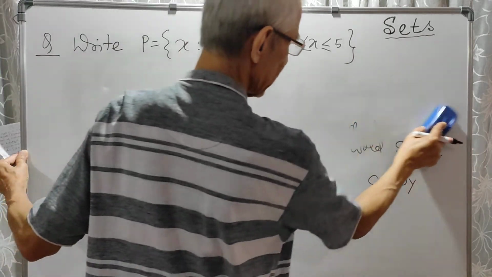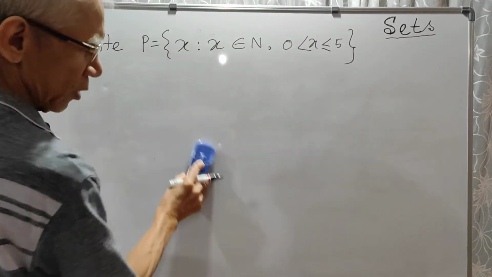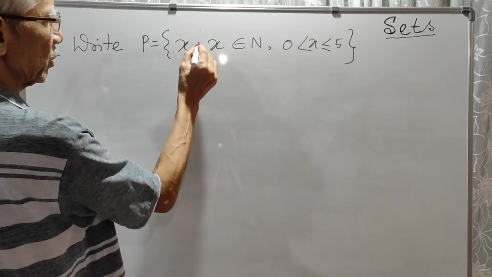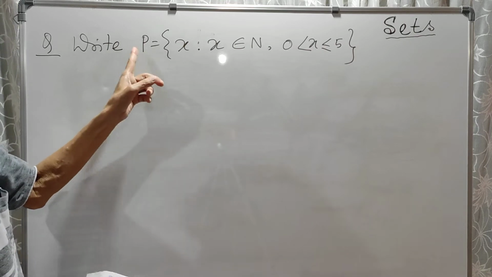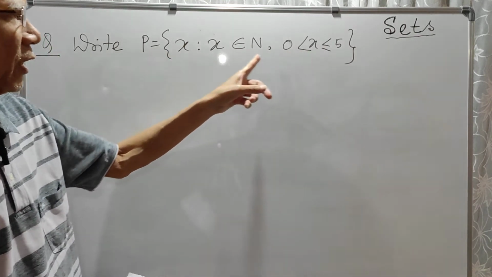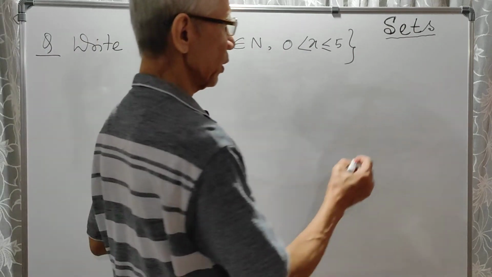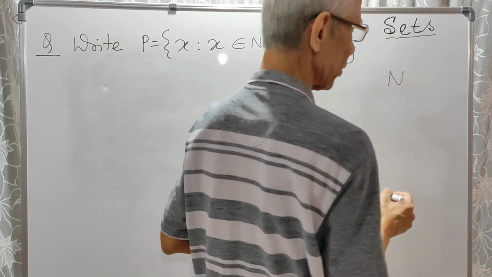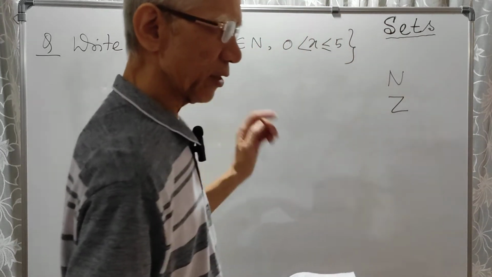Now this set is written in what form? Builder form. When you use this x and colon, this is in builder form. Now this set will contain those elements. Now N means natural numbers. So N is the set of natural numbers, Z is the set of integers. So those letters I followed.